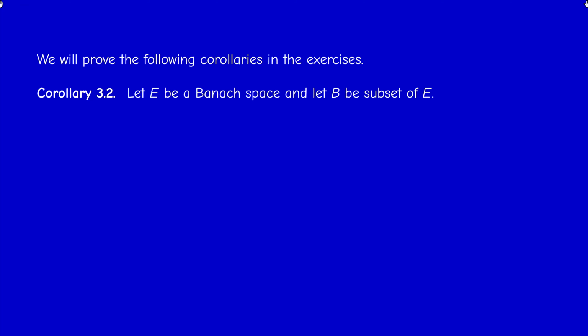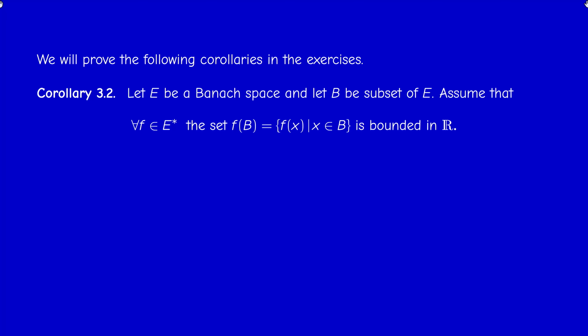Now I will just state two corollaries and you will prove them in the exercises. So the first corollary: if you have a Banach space E and a subset B of this Banach space, suppose that for every element f in the dual of E, the set f of B, which is a subset of the real line, so the set of f of x where x is in B, is bounded. What can you say about B? Yes, then B is bounded as well.